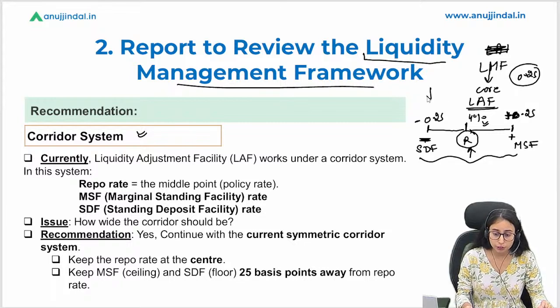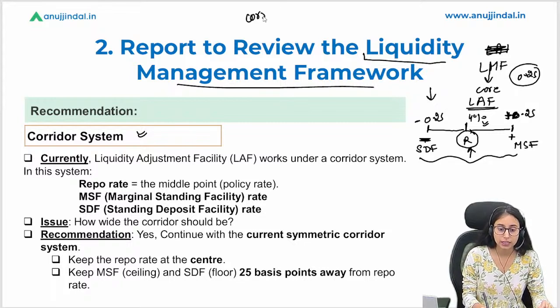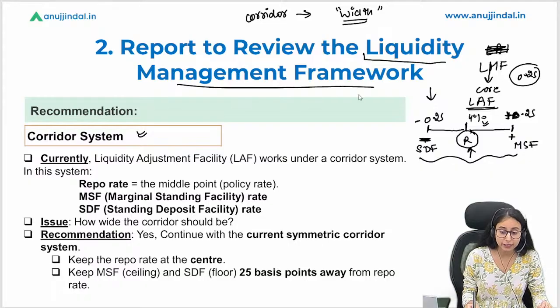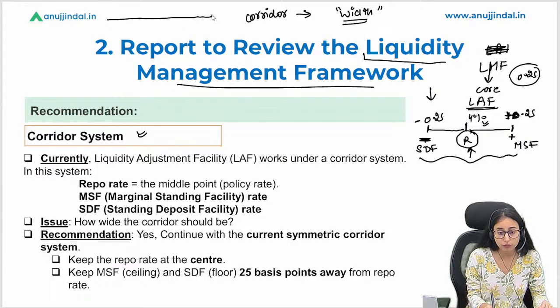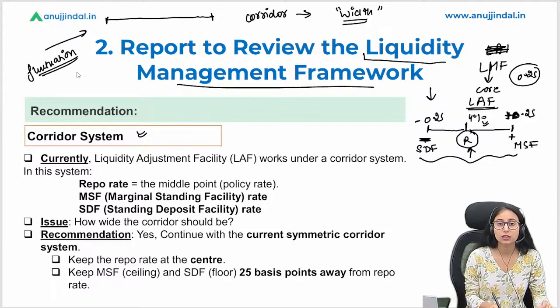Now this corridor gives us the width of the rate. The wider this corridor is, the more fluctuation there would be in the borrowing or lending market, right?